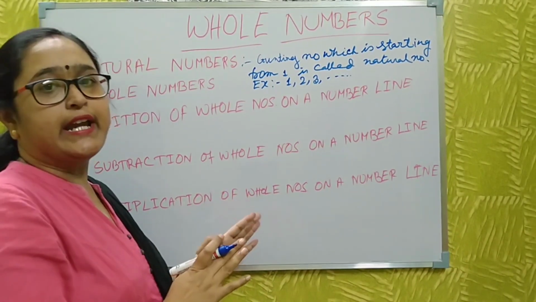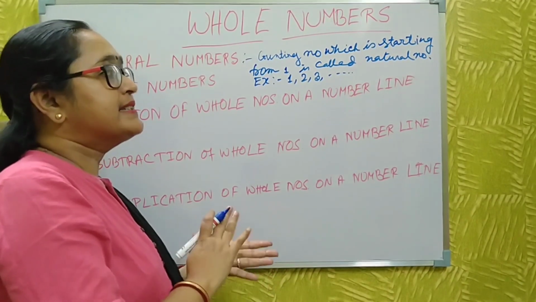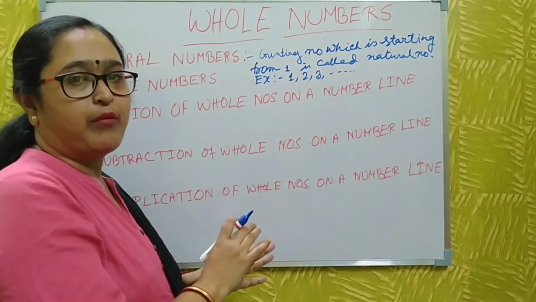There is no ending point. Natural numbers start with 1 but have no finishing number.